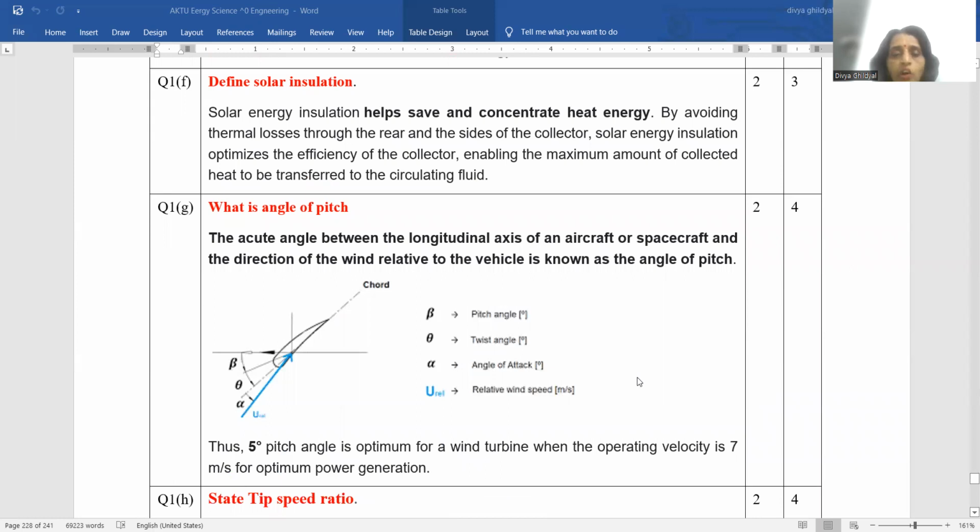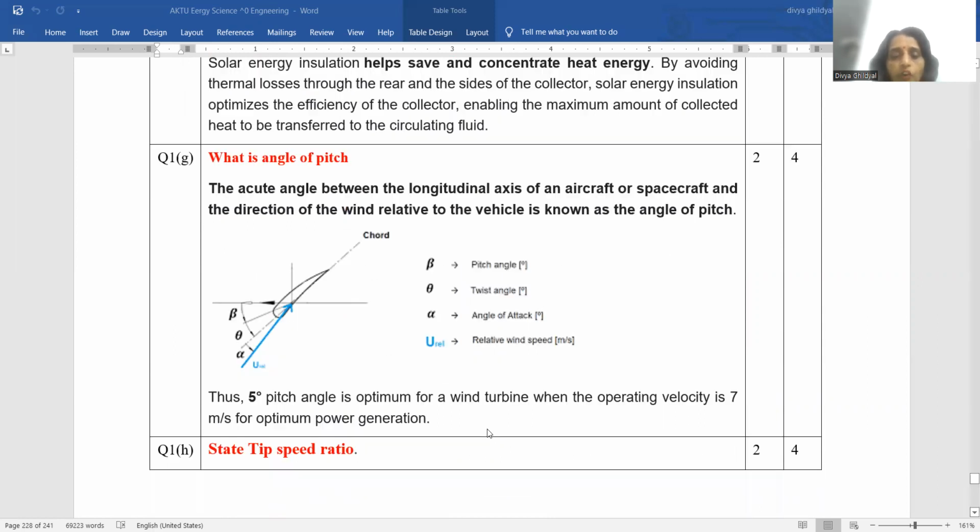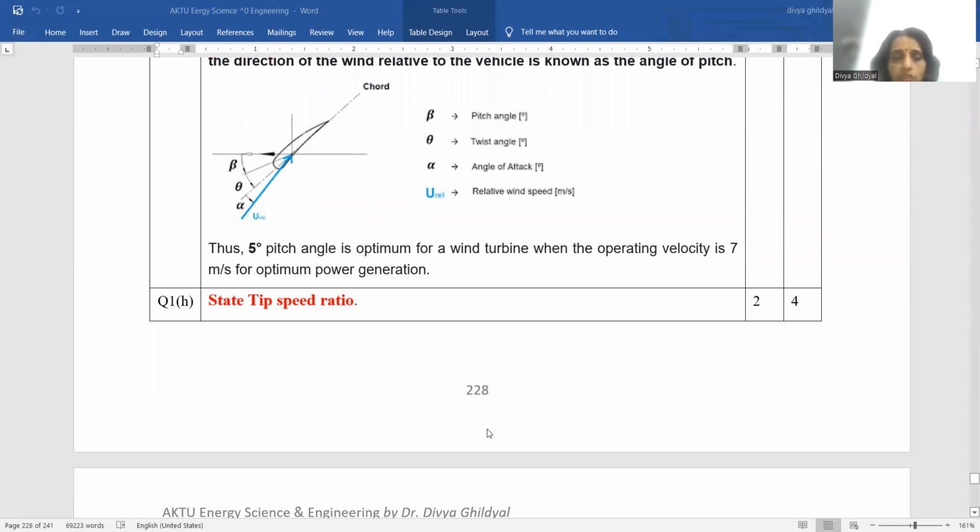What is angle of pitch? The angle between the longitudinal axis of an aircraft and the direction of the wind relative to the vehicle is known as angle of pitch. For wind turbines, this is used.